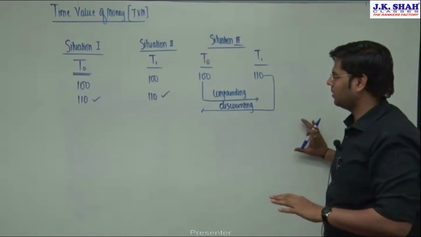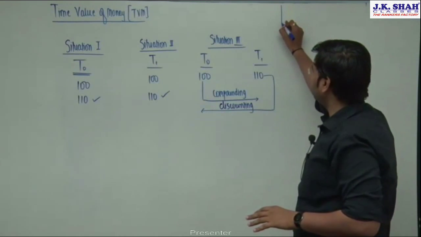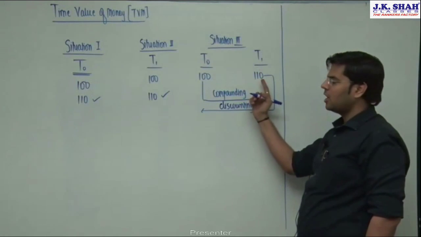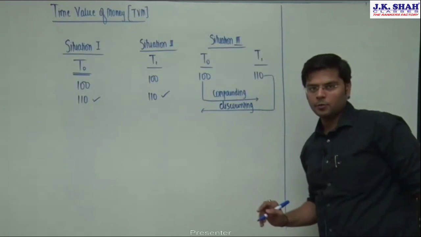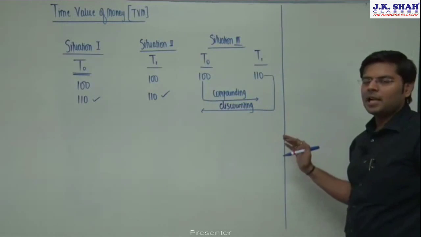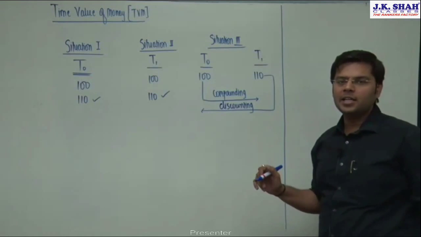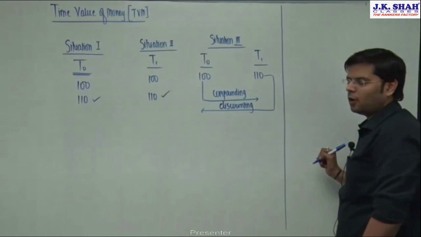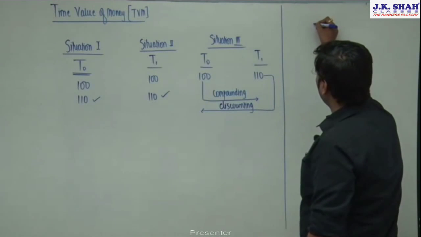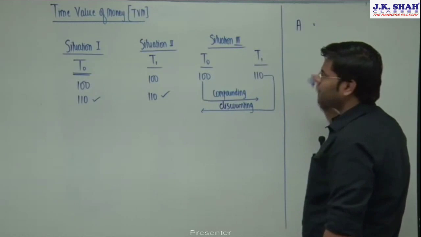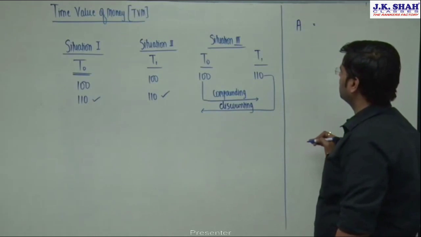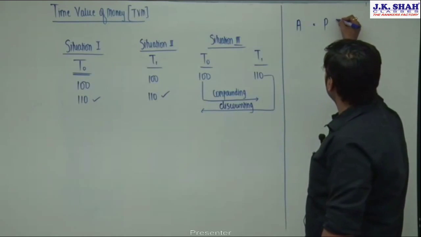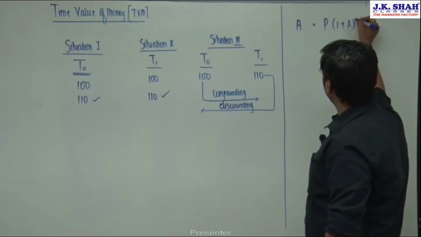Now, that is also simple. Let us understand how exactly the present value is converted to future value or future is converted to present value. That part can be done just by recollecting the formula of compound interest. At school level we have learned the compound interest formula, wherein if we want to find out how much amount we want to get in future, we need to determine how much we need to invest today at a particular rate of interest for n number of years.